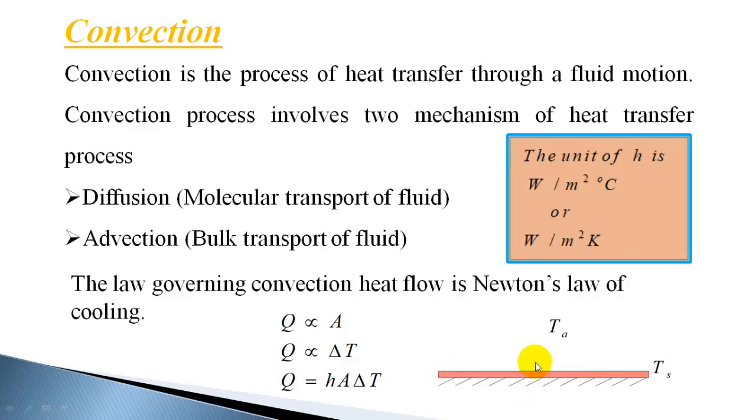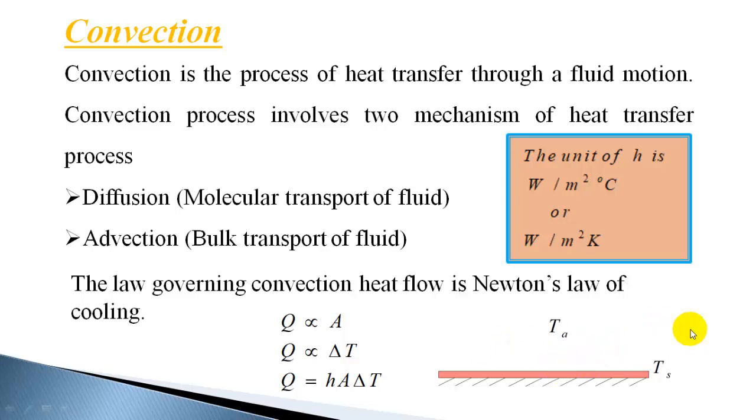Now there are two types of convection. They are natural convection and forced convection. Natural convection happens purely due to density difference, and the fluid, when it becomes hot, rises to the top and cold fluid replaces it, and this happens naturally without any external agency. Whereas in forced convection, fluid is forced over the surface, maybe using a fan or a blower, etc.